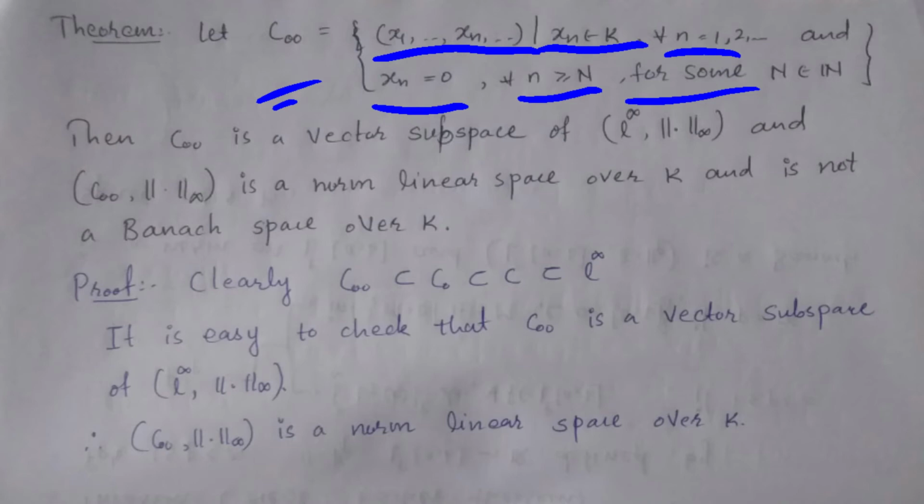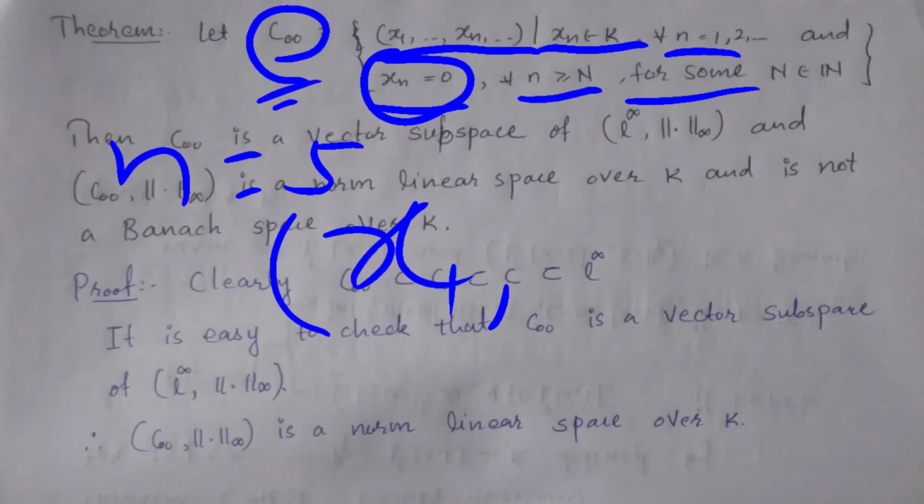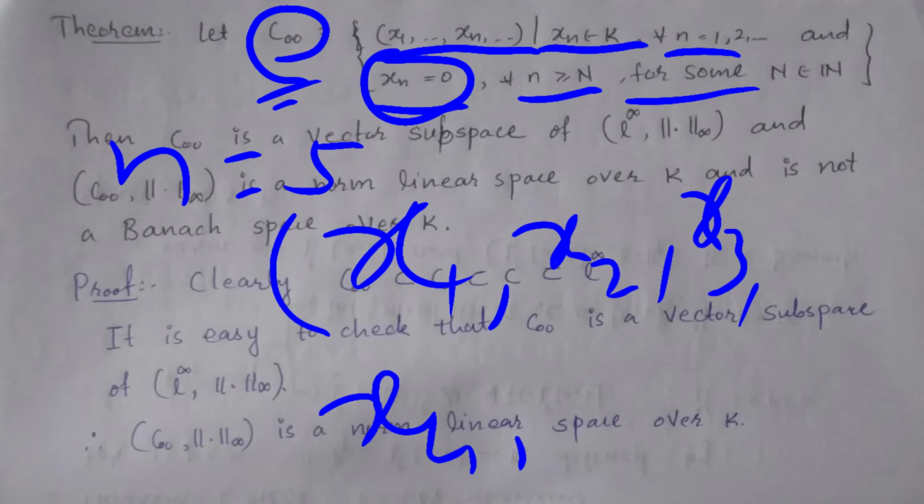So how to describe the element of this set: here we have given that xn is 0 eventually. It means if I have n equal to, suppose, 5, then the element is in this space c00, that is x1, x2, x3, x4, and after 4 all elements are 0 because I have taken n equal to 5. So 0, 0, 0, and so on.